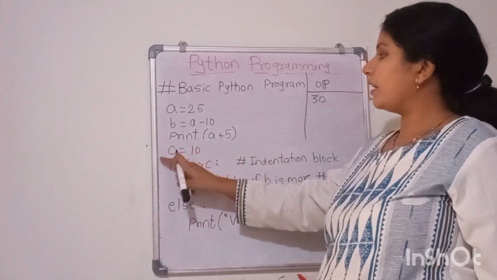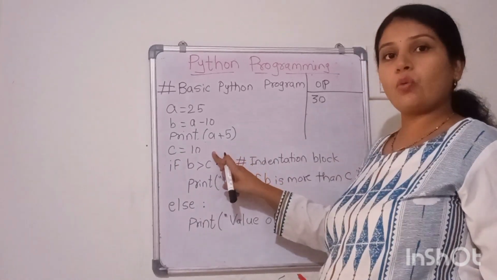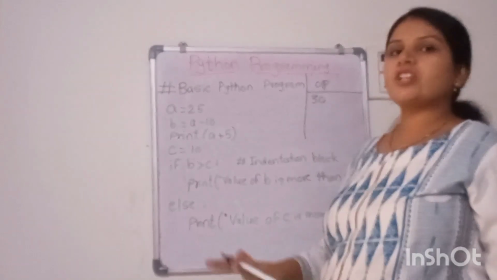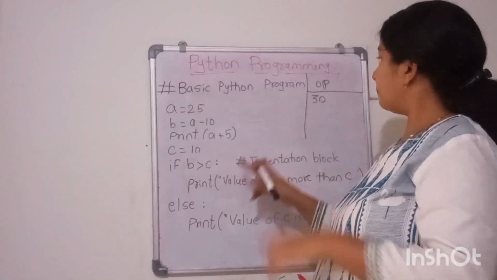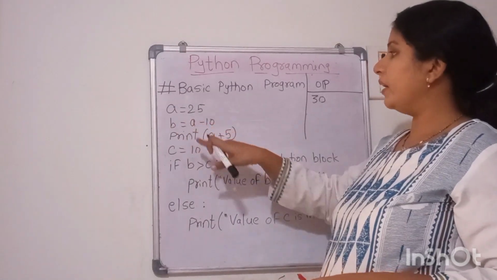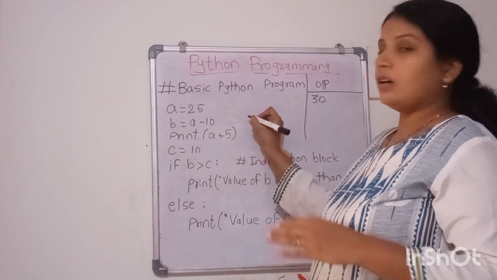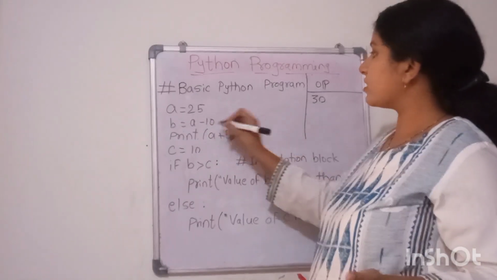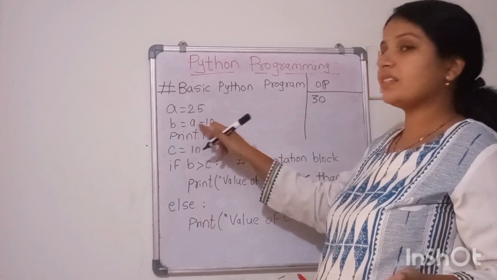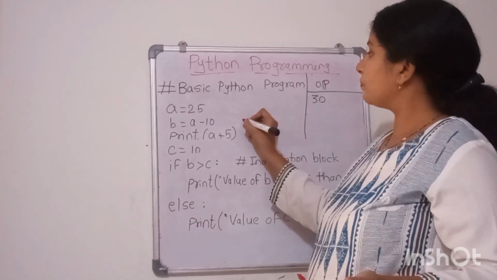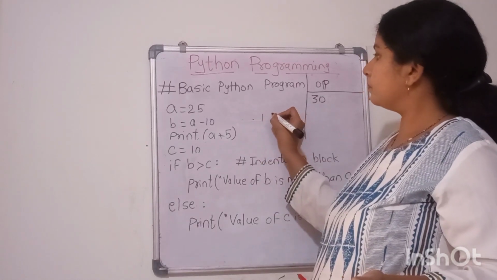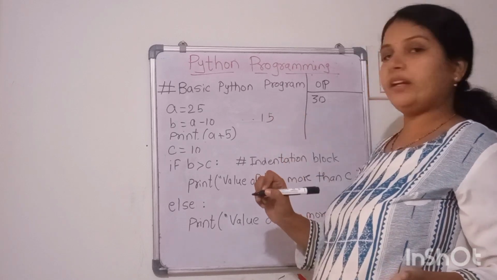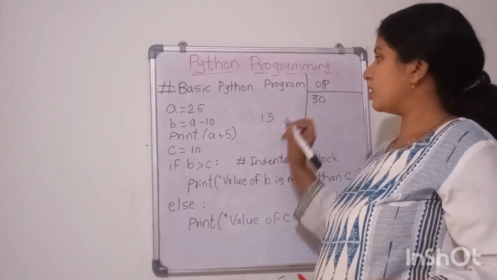After that you are taking another value, c equal to 10. Then you are checking the condition. Now you know the b value is here. I will just solve this to understand. B value is 25 minus 10, which is equal to 15. Your B value is 15 here.